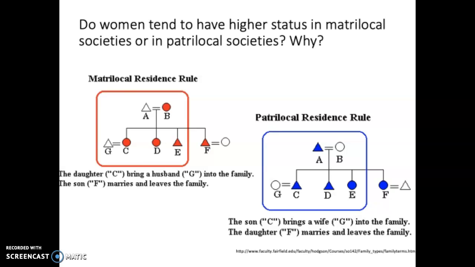Much more common is patrilocality, where when a man and a woman get married, the woman goes to her husband's town, village, family, etc. And we see that in a lot of societies, and one example is the Maasai. We watched the Maasai Women movie and saw a bride leaving her own village to go to her husband's village.